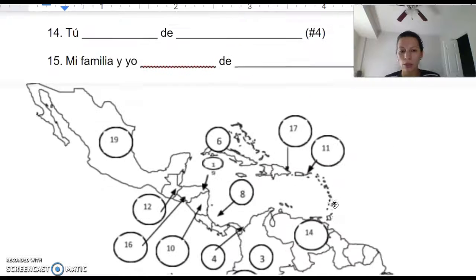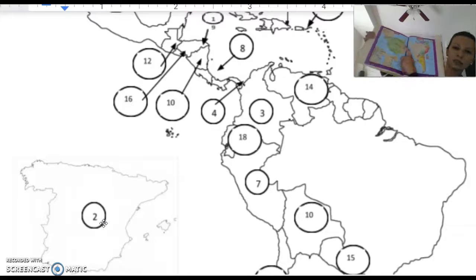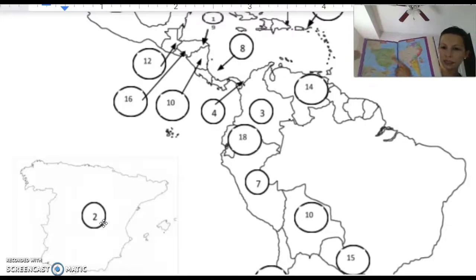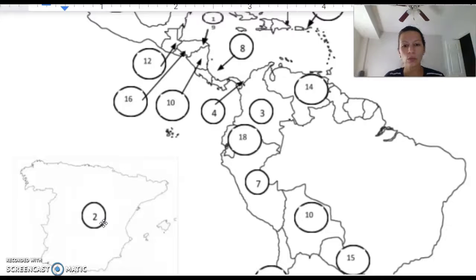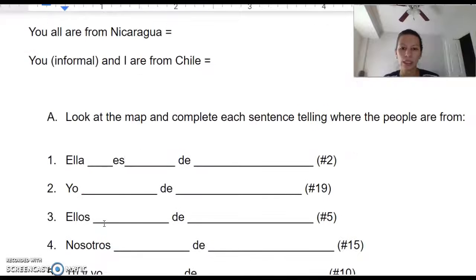So we're going to look at the map. And here, number 2. And number 2 is that country I just told you is the only country in Europe that speaks Spanish. It's right here in your map. In English, we call it Spain, but if you look at your map, the name is written there in Spanish. So you're gonna say that is España.